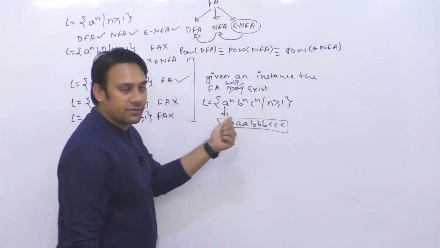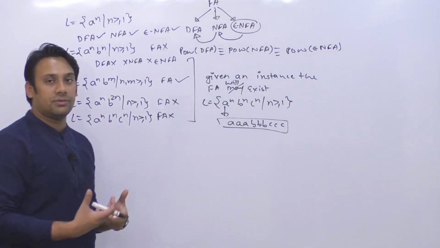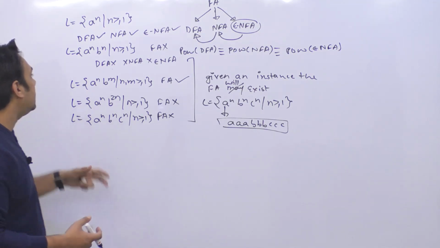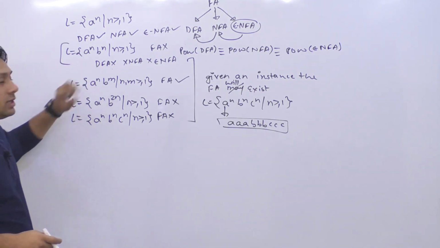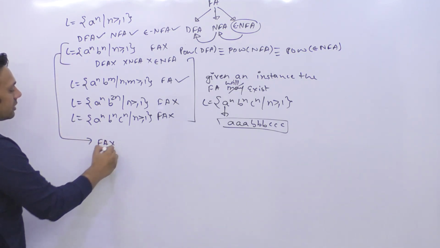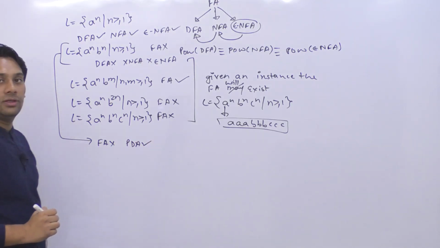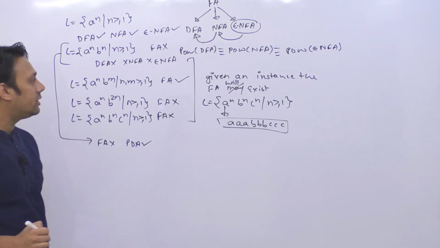Given an instance it exists, but again we want some kind of automata or machine through which we can easily solve this kind of problem also. We want to solve this problem. Now for this given problem, the finite automata does not exist, but a pushdown automata exists. For this problem we do not have a finite automata, but we have a pushdown automata.